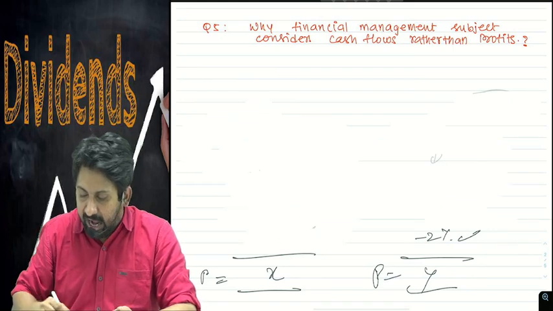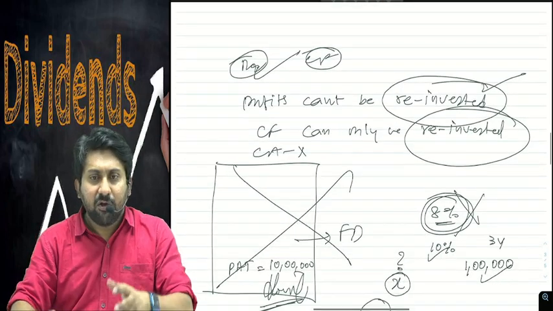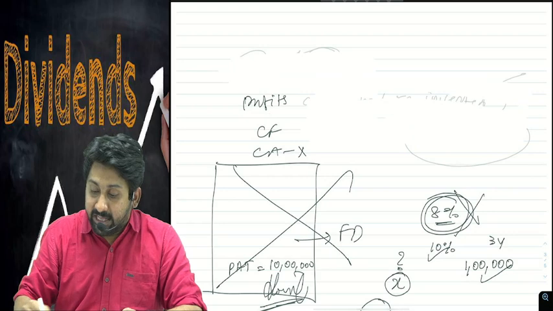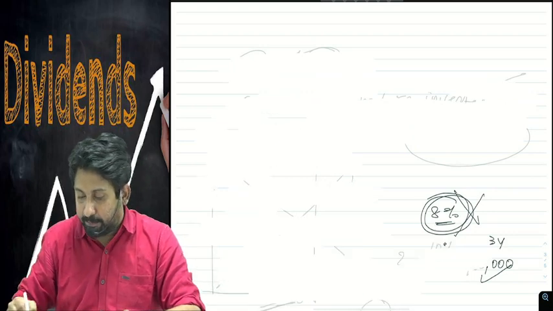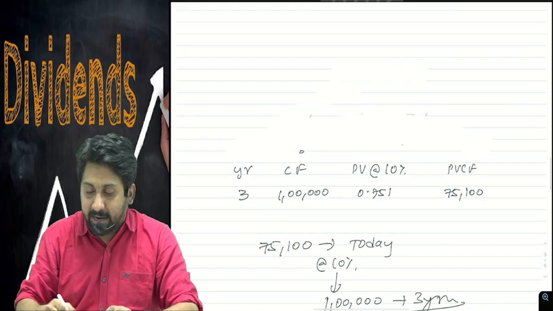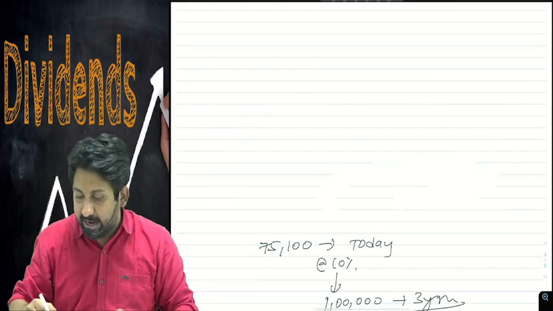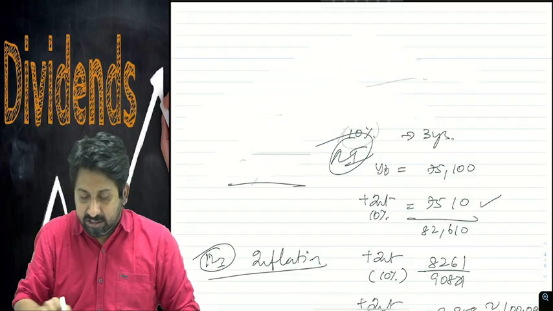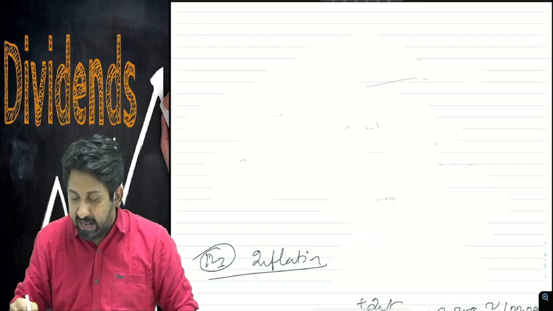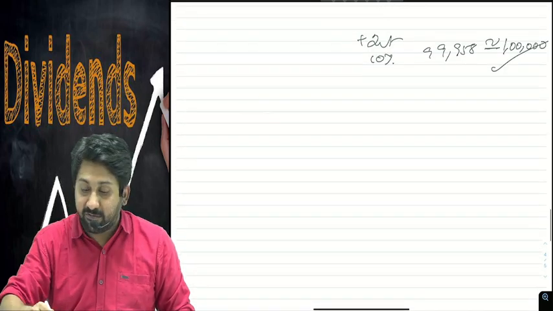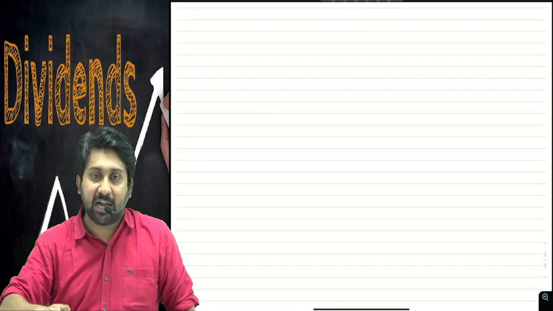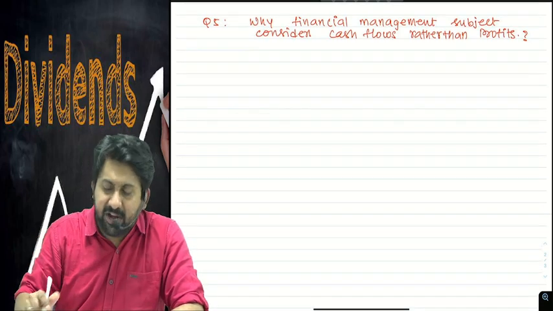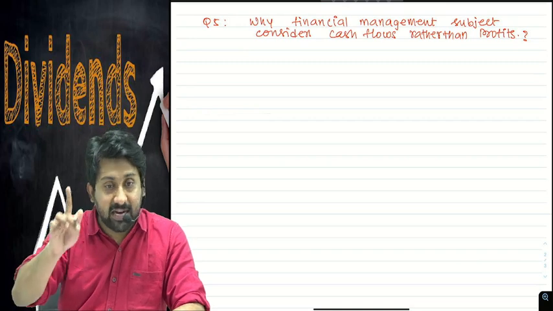Once we understand, I will take quite a good number of problems, like 4 to 5 problems only, because dividends impact is not there in our syllabus. But there are 2-3 problems taken from the share valuation chapter, from which I will explain dividends impact from a different angle. Once I make it clear in another 1 hour session, then we will go into the chapters, starting with securities analysis and securities valuation. Already in one of the previous videos I said the schedule of our classes; it will go according to those chapters only. Okay. So why does the financial management subject consider cash flows rather than profits?